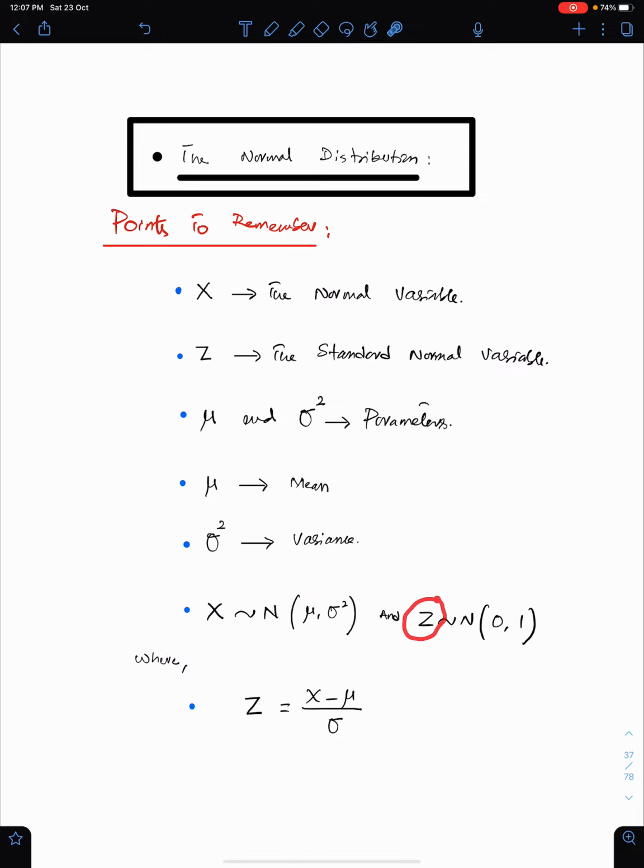And this is the standard normal distribution. Z follows normal with mean 0 and variance 1. These two values are fixed for Z. And this is the formula to convert the statement from X into Z. With the help of this formula, we transform the statement from X into Z. We write sigma here.